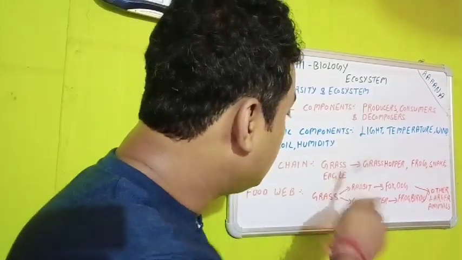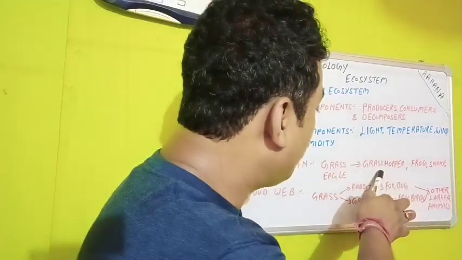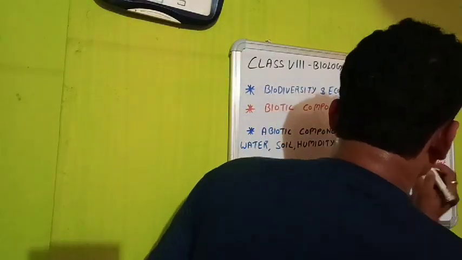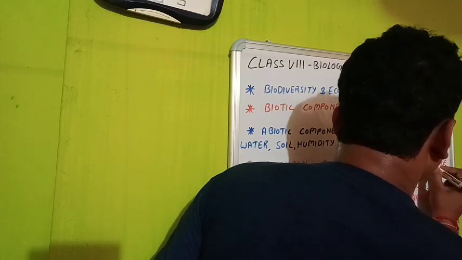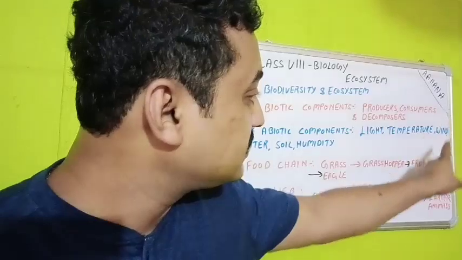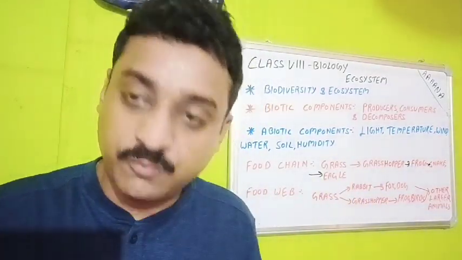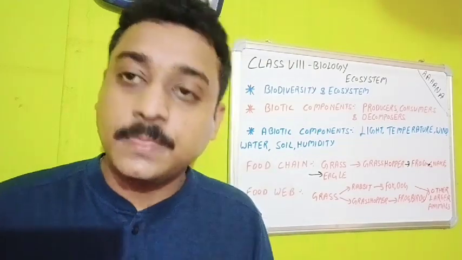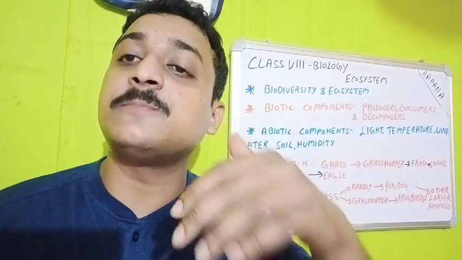Let's say an example I have given here. Grass is eaten by grasshopper. Grasshopper is eaten by frog. Frog is eaten by snake. And snake is eaten by eagle. So this flow chart I have made to show that each and every organism has its predator.